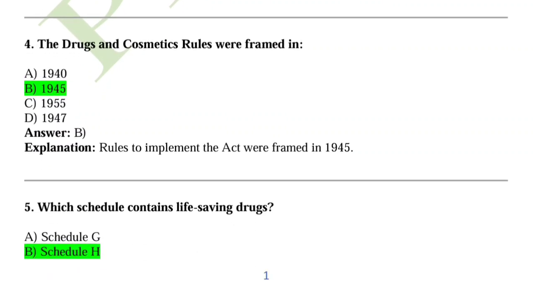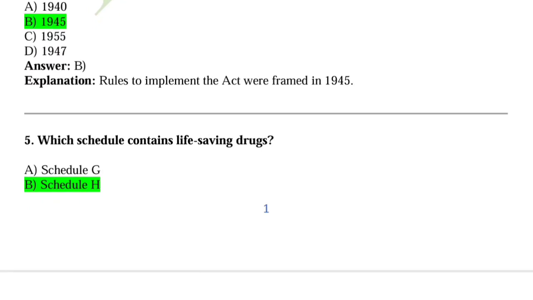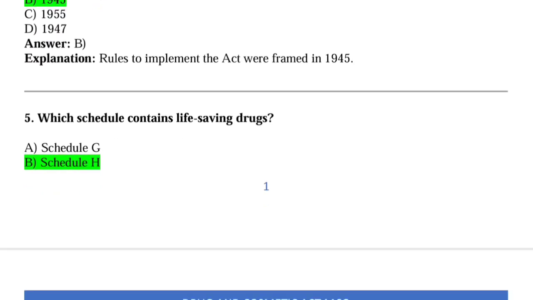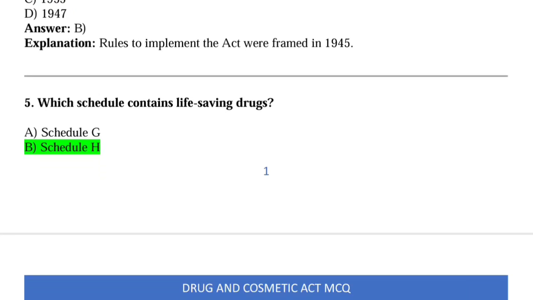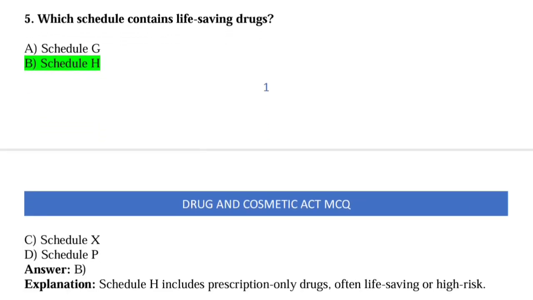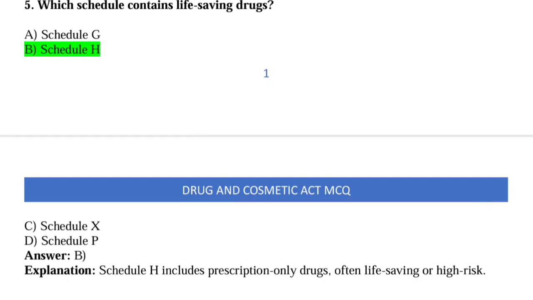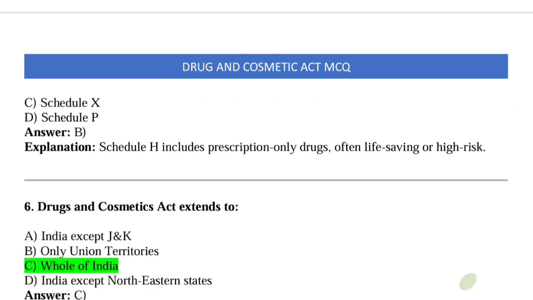Next question, which schedule contains life-saving drugs? So answer is B. Schedule H contains life-saving drugs. So option B is correct. Schedule H includes prescription-only drugs and often life-saving or high-risk drugs.